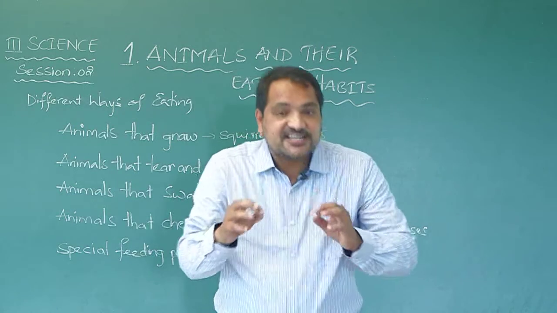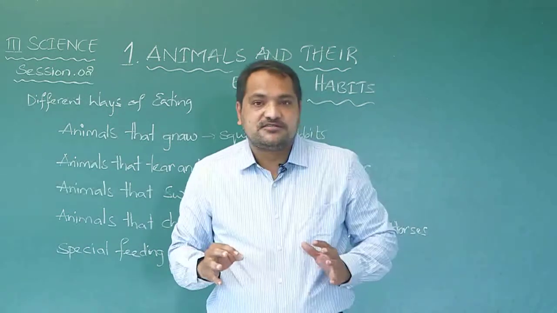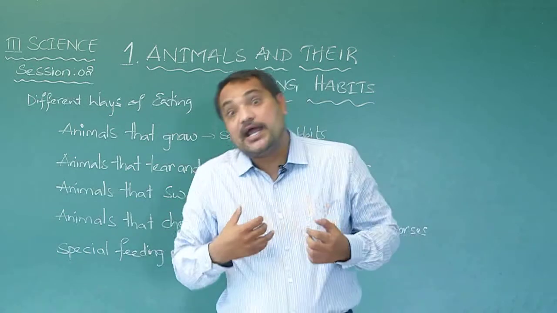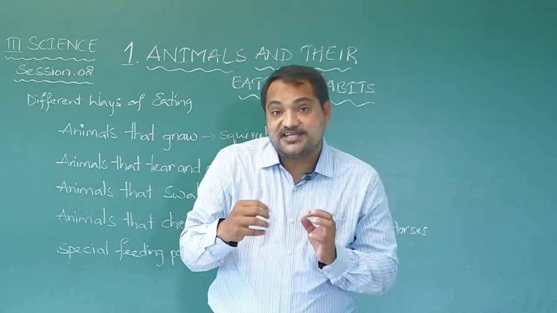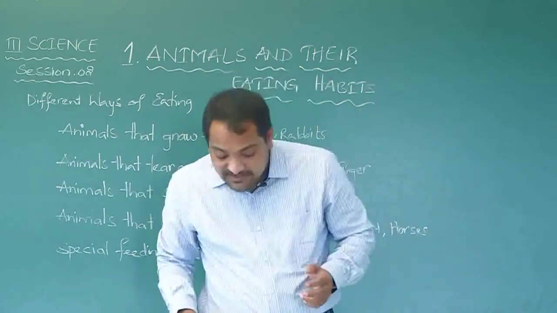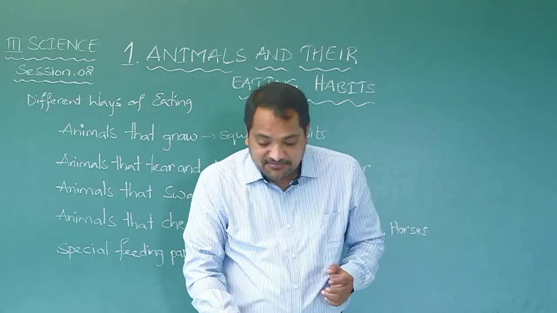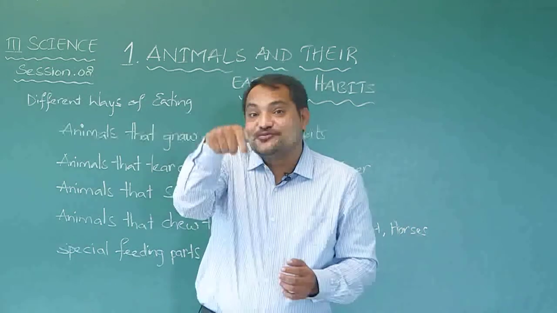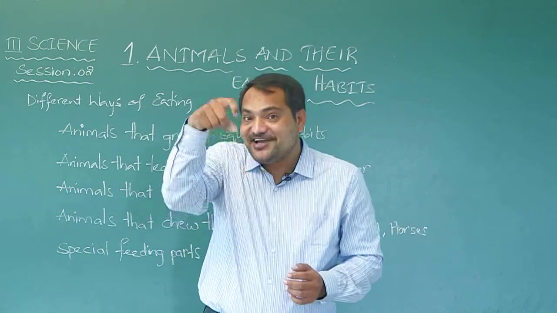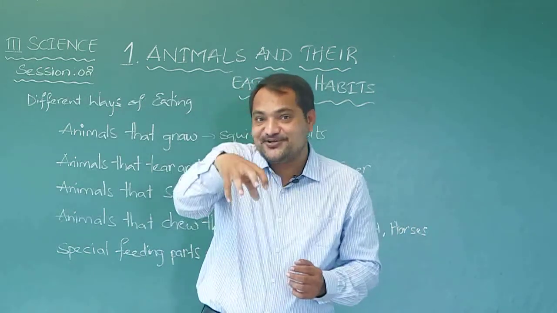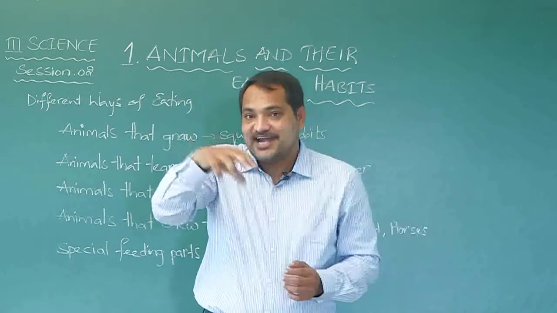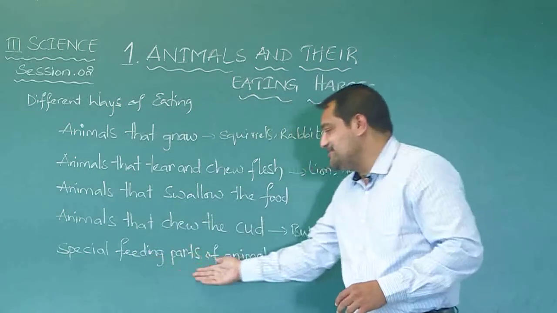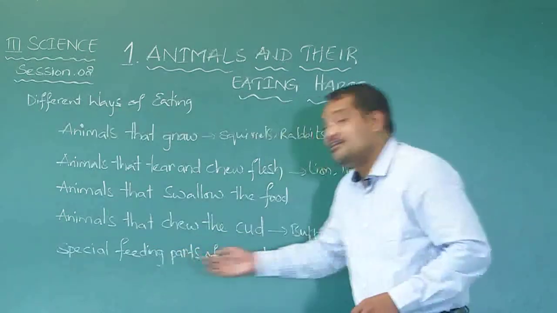So leeches and mosquitoes, what do they do? They suck the blood. And how do butterflies take the food? Butterflies and bees have long sucking tubes. In TV ads we are shown how a mosquito sucks the blood, right? So they have long sucking tubes. So this is the special arrangement. This is special feeding.